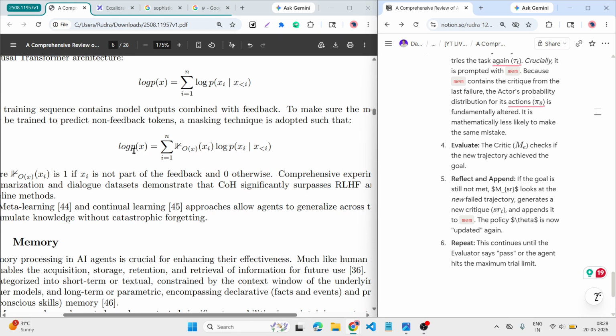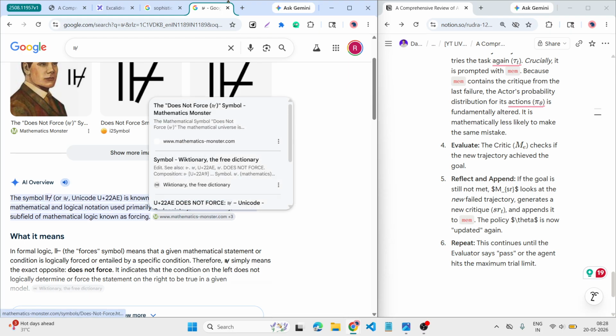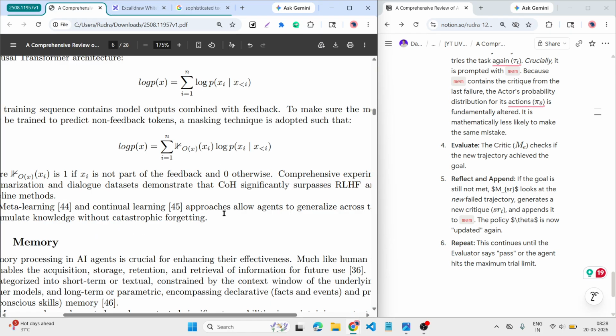Okay. So first, understand what this sign is. That sign is called do not force. So here if the xi is 1, then it updates. Otherwise the feedback is 0.